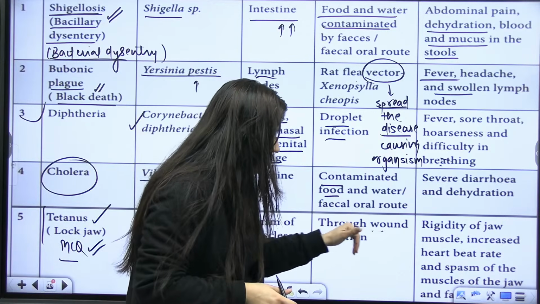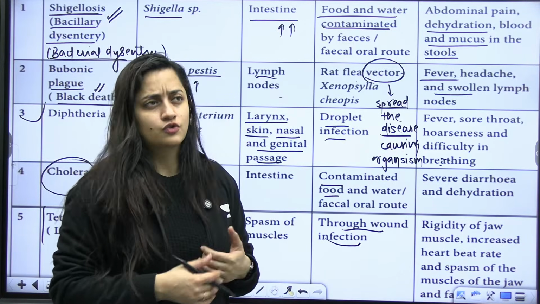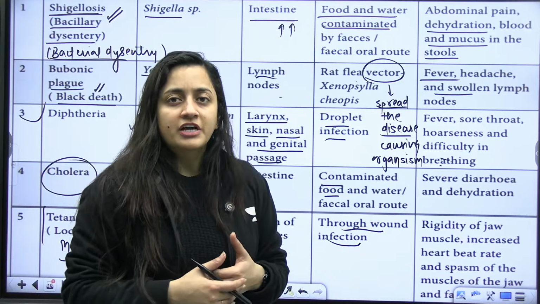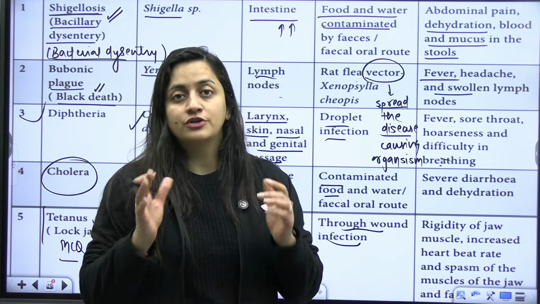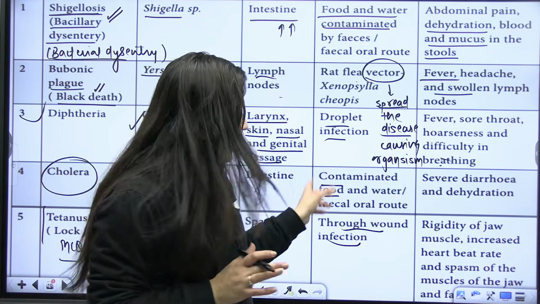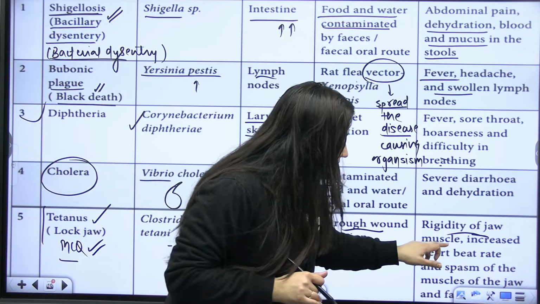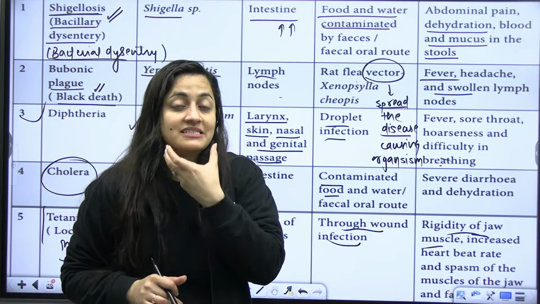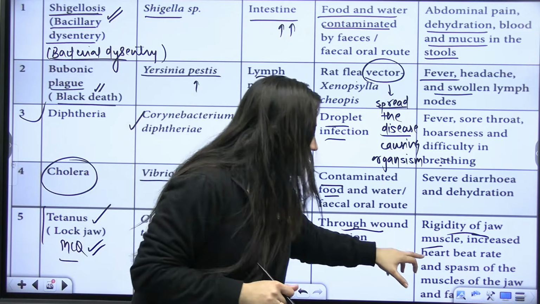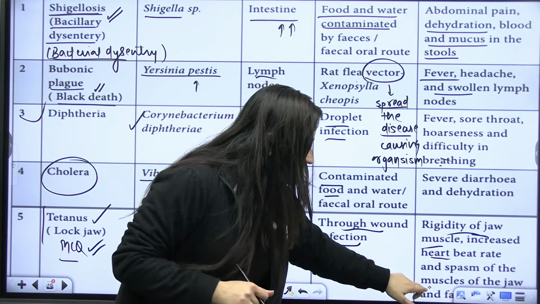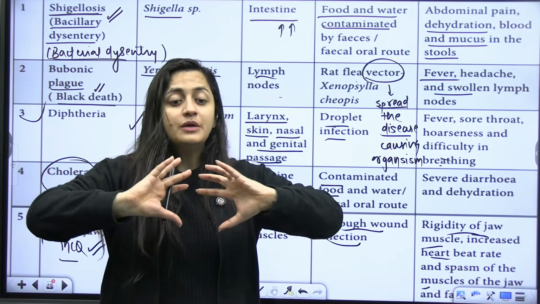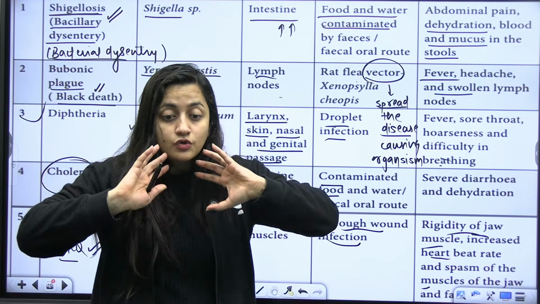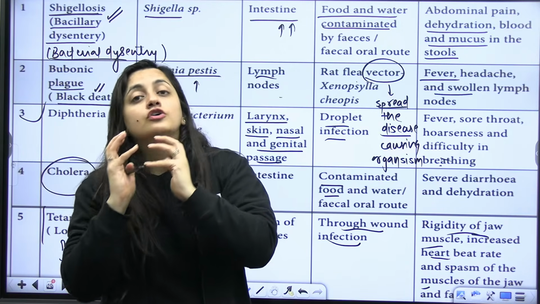Okay, so this can be through the wound infection. Whenever we get any infection through any nail or something, it is advised that we should go and take this particular injection to avoid this disease. It can result in the rigidity of the jaw muscles, because the muscular spasms are there, students. So heart rate will increase, the muscles of the jaw will have the spasm. Prolonged contraction can also be there. That is why it is also known as lockjaw disease.